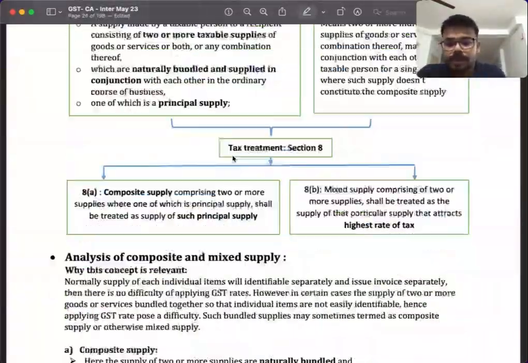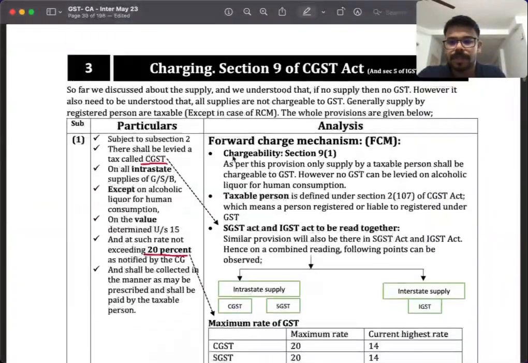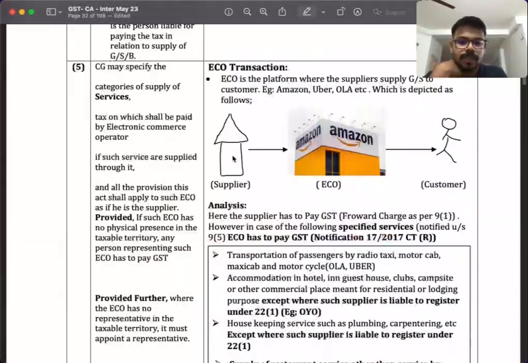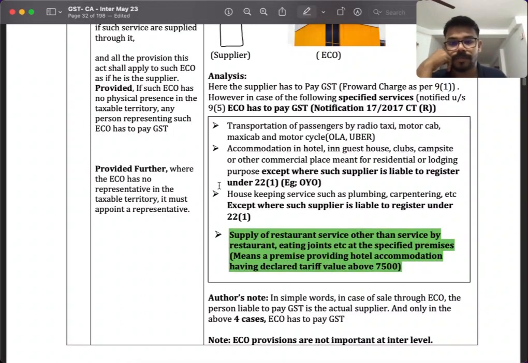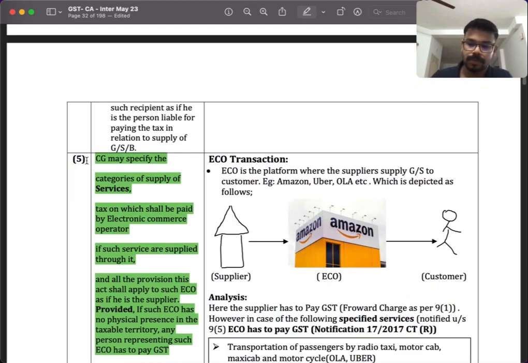That's all about the supply chapter. Then in the charging chapter, the amendment they have brought in is in the ECO provision. We have a new ECO they have notified under section 9 subsection 5. That's one thing they have made.